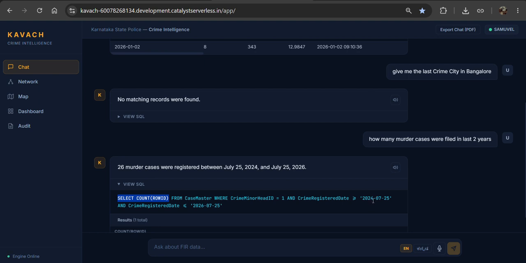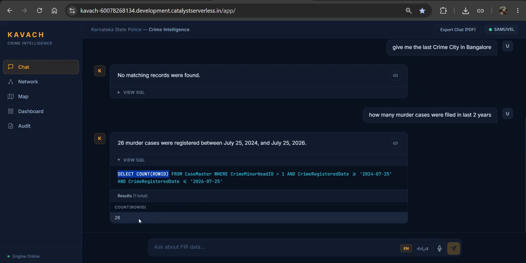We can easily find it. If I'm asking about the rate or the names of the persons, it will give us separate data. This is easily accessible by the police.